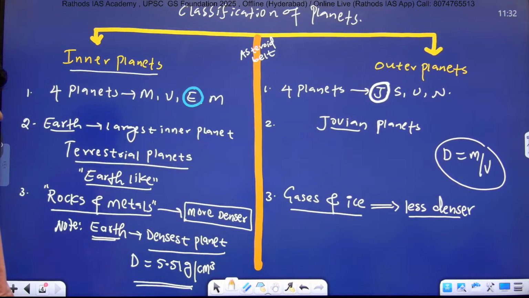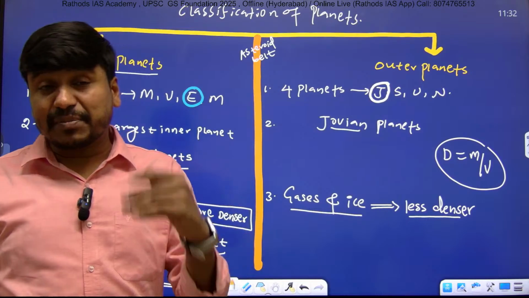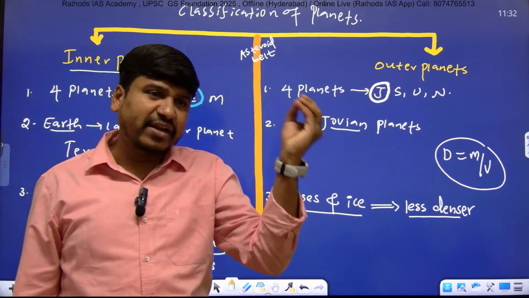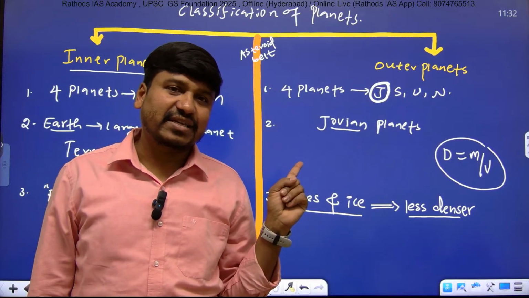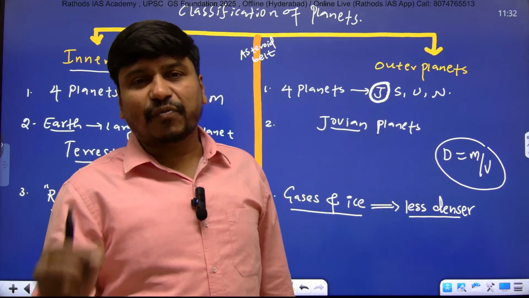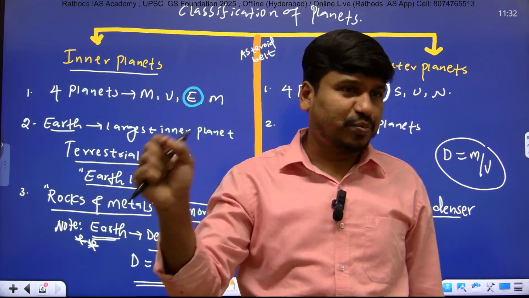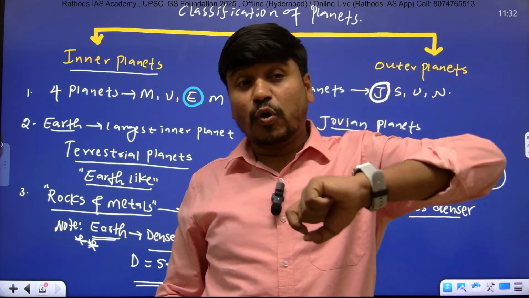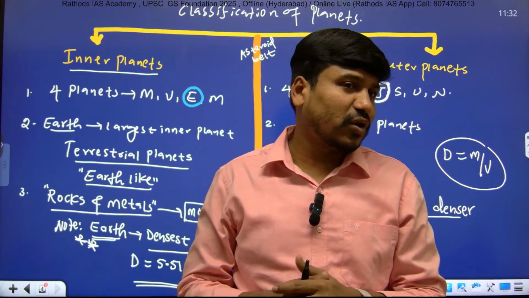Very important point, put a double star here. Many students will get confused, and many will say Jupiter has the maximum density. Jupiter doesn't have the maximum density. Jupiter might be the largest, the biggest planet in our solar system, but its density is very low because it is made up of gases and ice. So if you get the question, which is the biggest or largest planet in our solar system? Without doubt, the answer is Jupiter. And which is the densest planet in our solar system? The answer changes: it is Earth, not Jupiter.